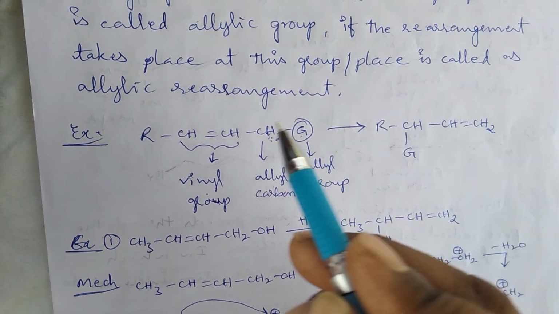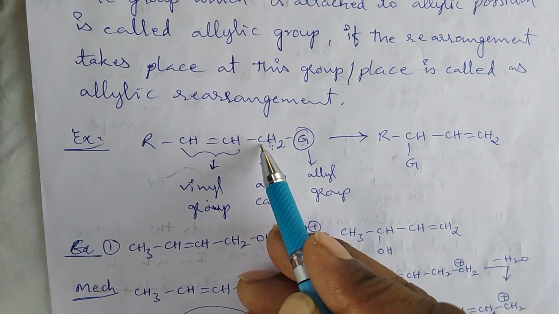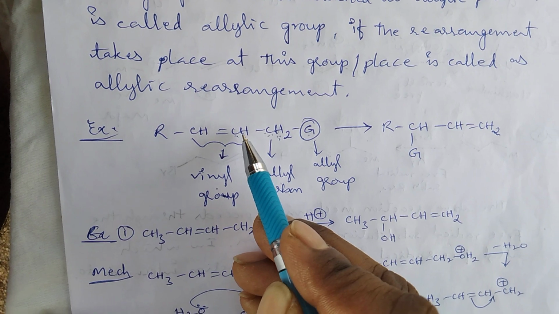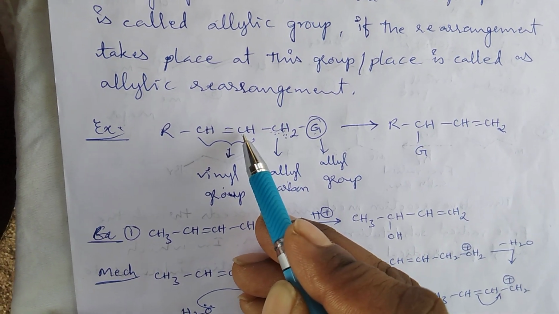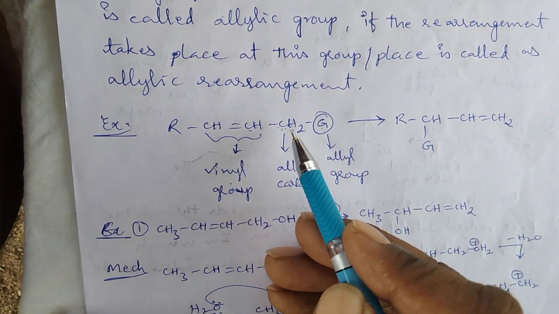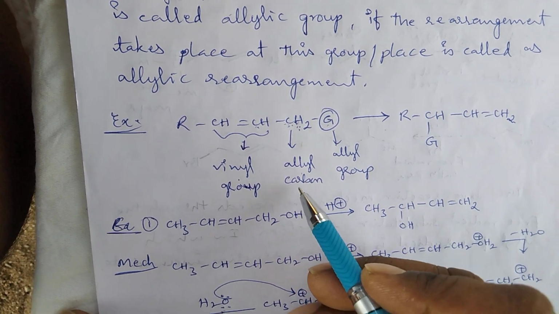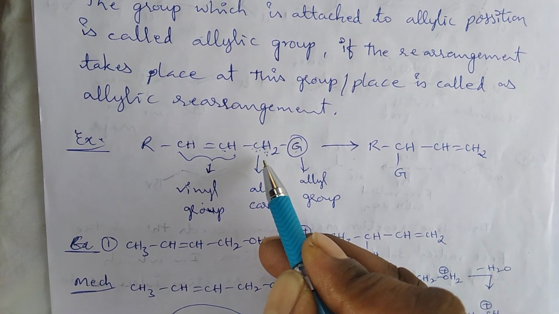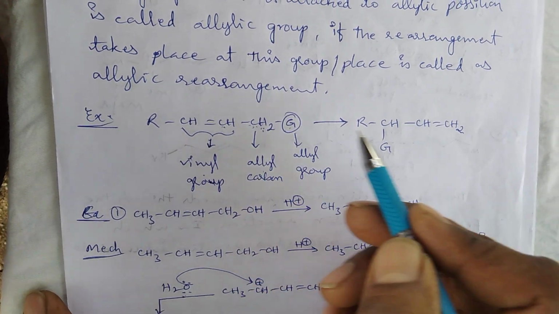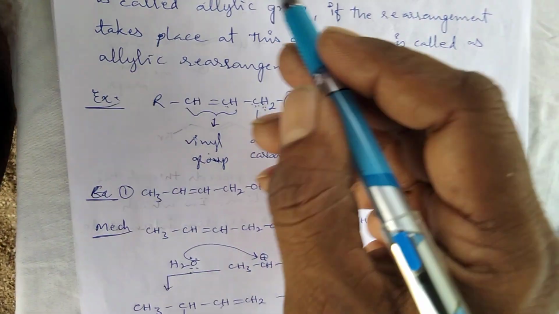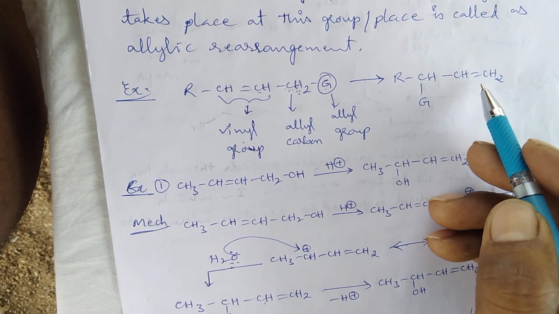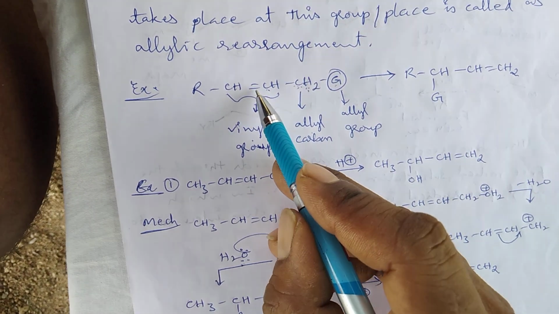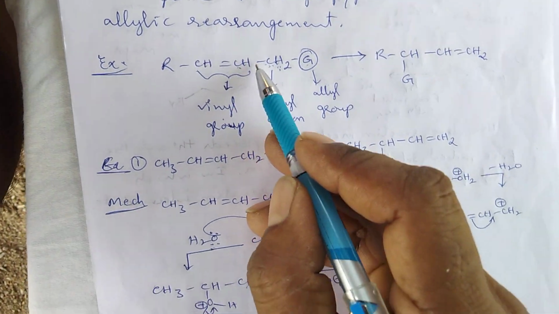Generally the position adjacent to the double bond, here this position adjacent to this double bonded carbon center, is known as allylic carbon. So if the rearrangement takes place at this carbon center, that is an allylic rearrangement reaction. This reaction takes place with the help of these pi bonded electrons.